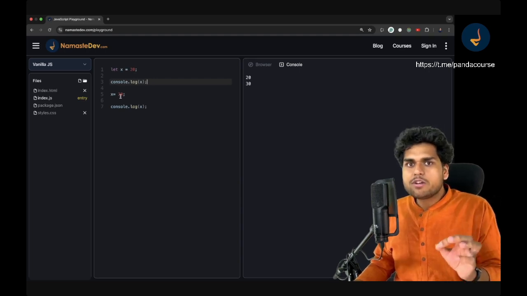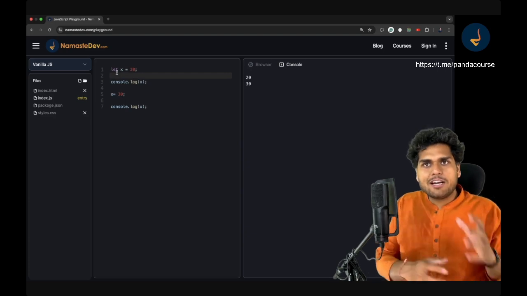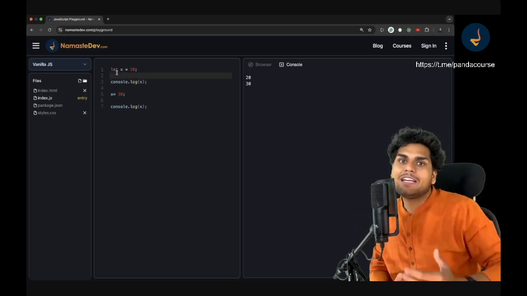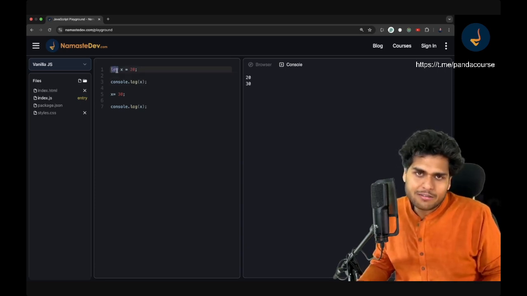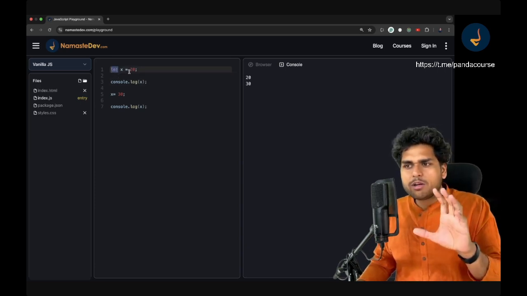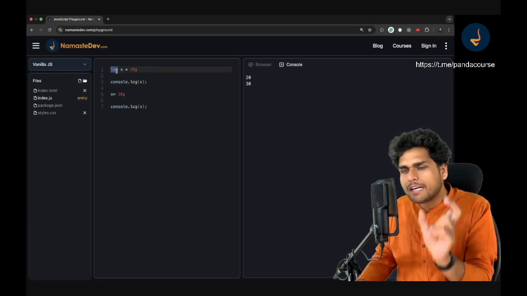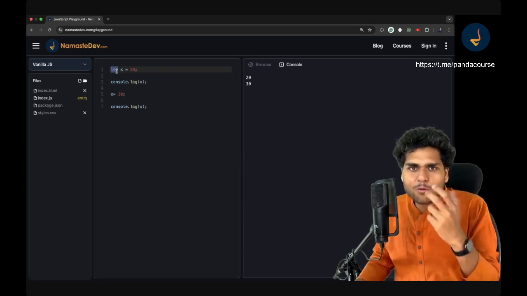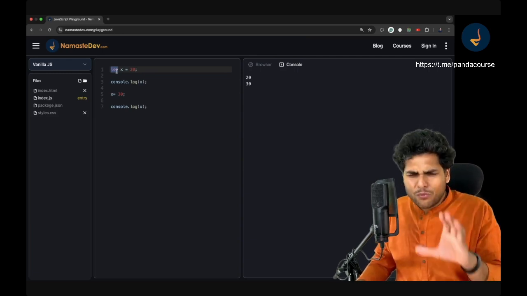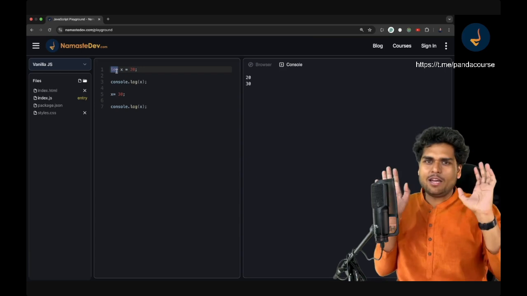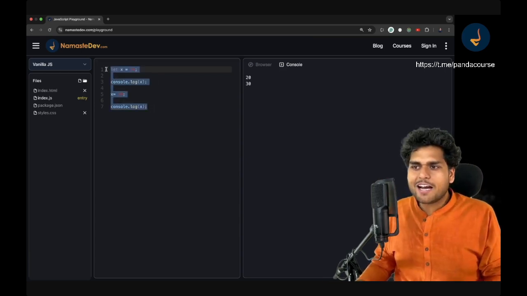So now let me also tell you, my dear friends, I would be using let a lot more. Whenever I will be doing data structures and algorithm problems later on in Namaste DSA, I would be using a lot of let and not const. So you can assume that whenever you want to create a variable, use let. Const has its own unique value proposition. There are places where you should use const, but for now, just understand that whenever I'm creating a variable, I will use let. Cool. So this is how you create a variable and log it.